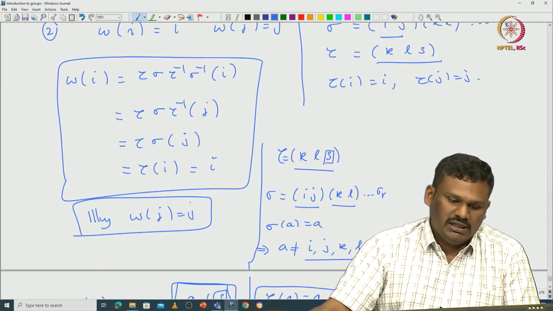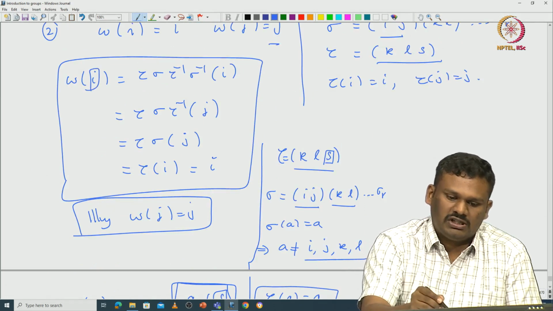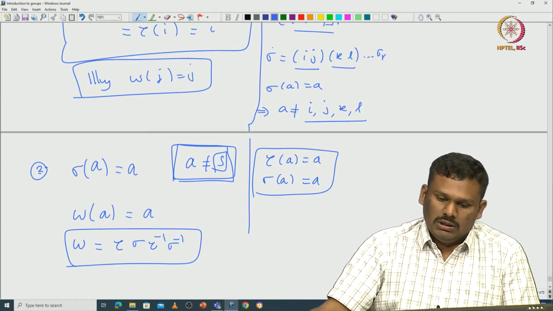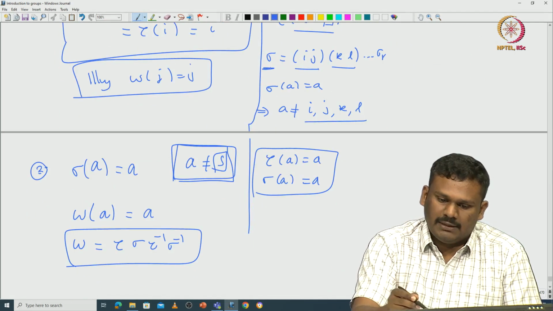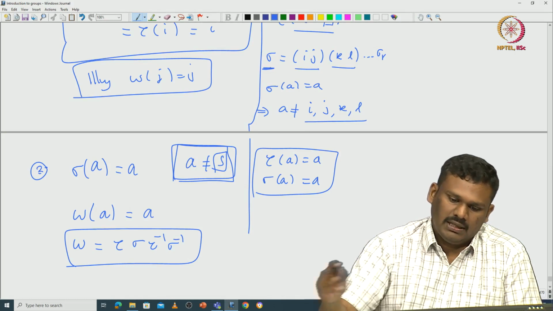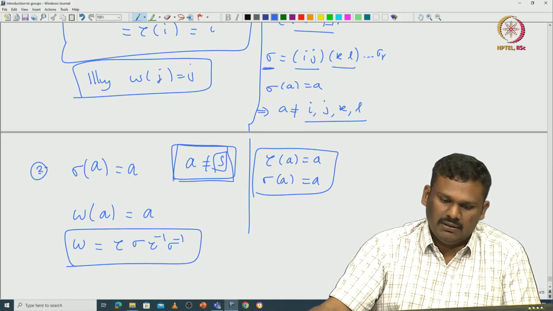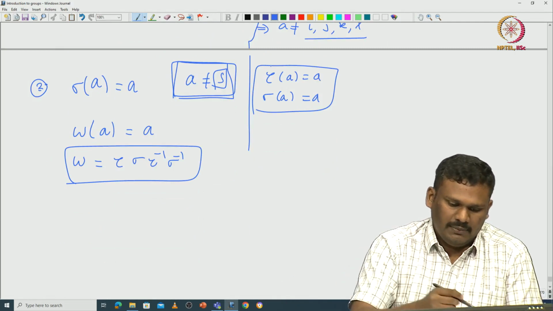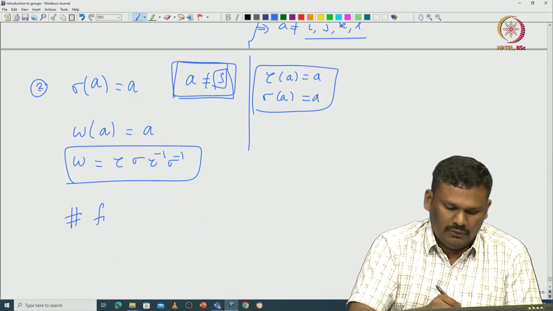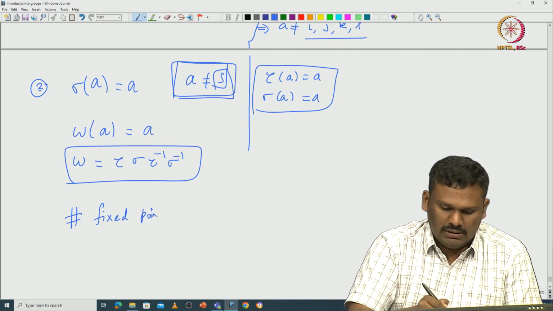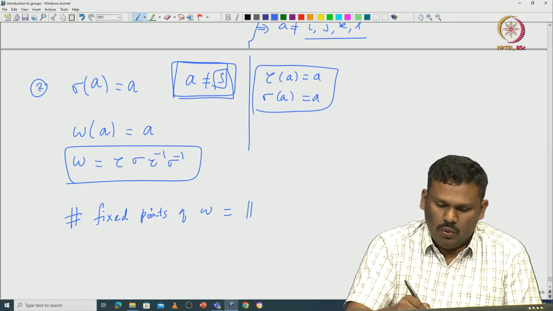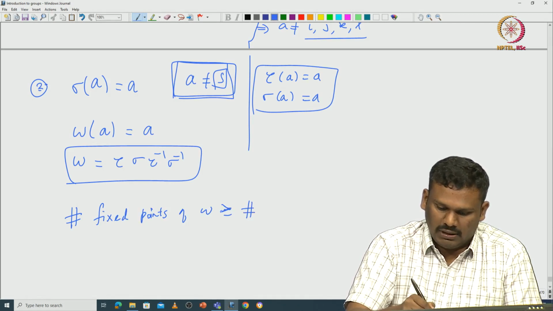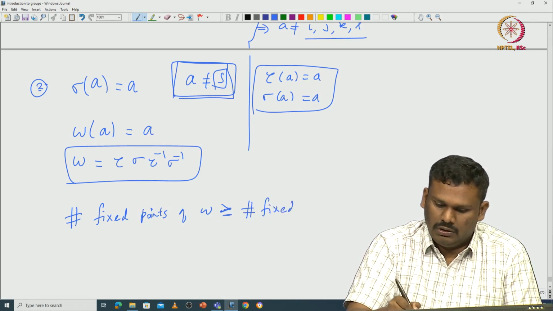So, now we also see that this i and j, they are also fixed by omega. Now, if you take this sigma, except s, everything else that is fixed by sigma is fixed by omega. So, that means the number of fixed points of omega is going to be at least one more than the number of fixed points of sigma.